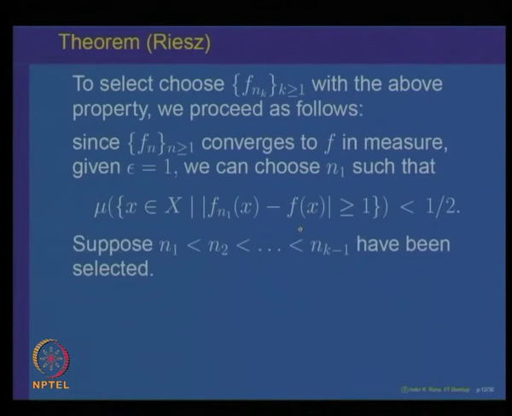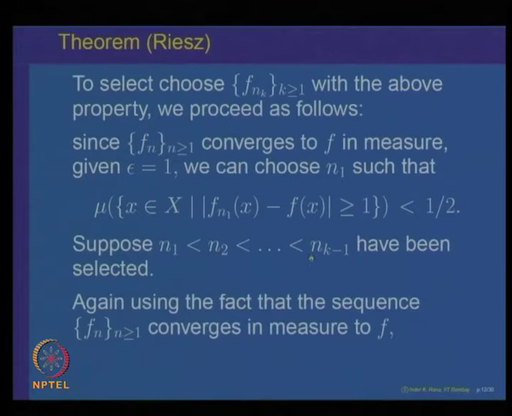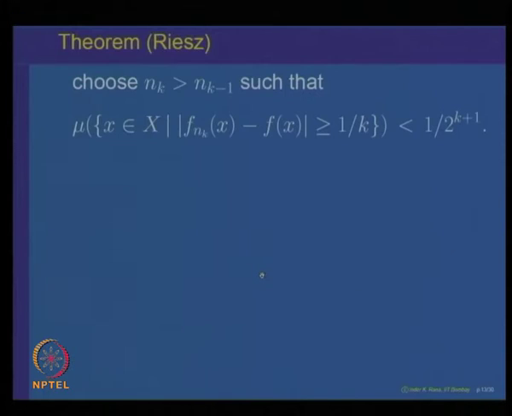Now, we proceed inductively. Supposing we have selected n_1 less than n_2 up to n_{k-1} with the required property. Then, by the fact that the sequence f_n is converging in measure, for epsilon equal to 1 over 2 to the power k plus 1, select n_k, a stage bigger than n_{k-1}, such that the measure of the set where |f_{n_k} minus f| is bigger than 1 over k is less than 1 over 2 to the power k plus 1.